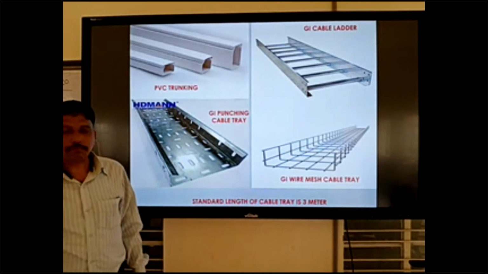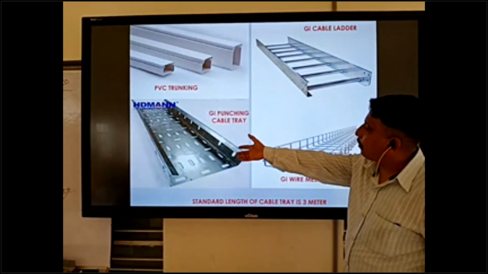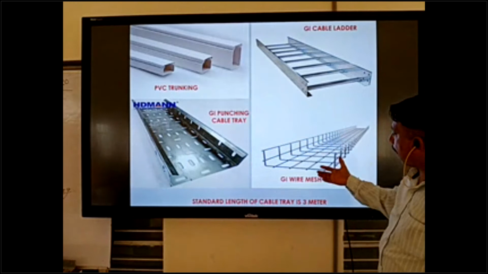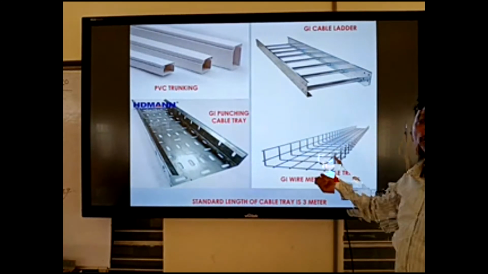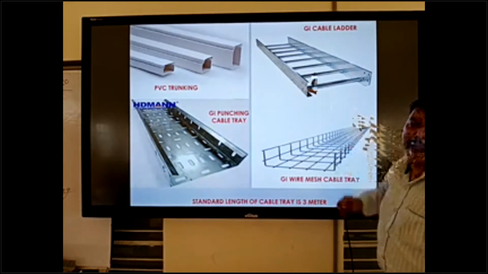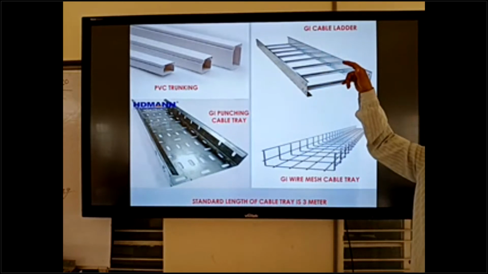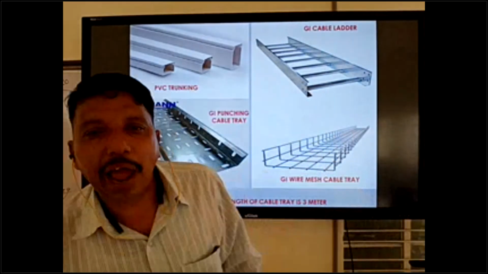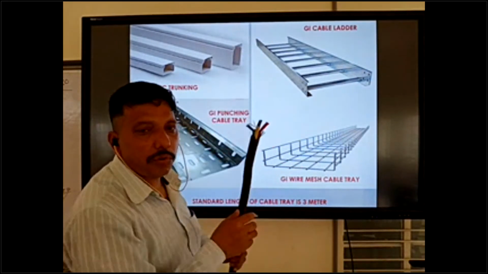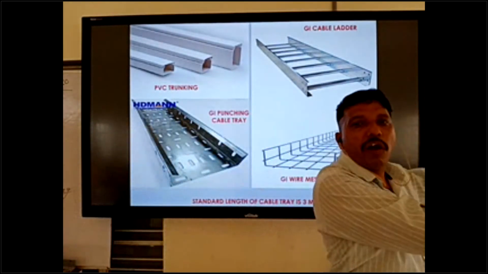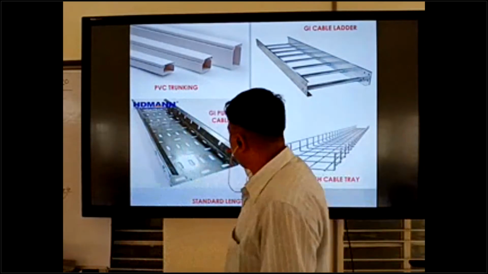This is all made of GI. This is the GI wire mesh basket type. This is used for control cable. This is the cable ladder. This is used for armored type and non-armored type core cable. We can use this to route the cable from one place to another place.